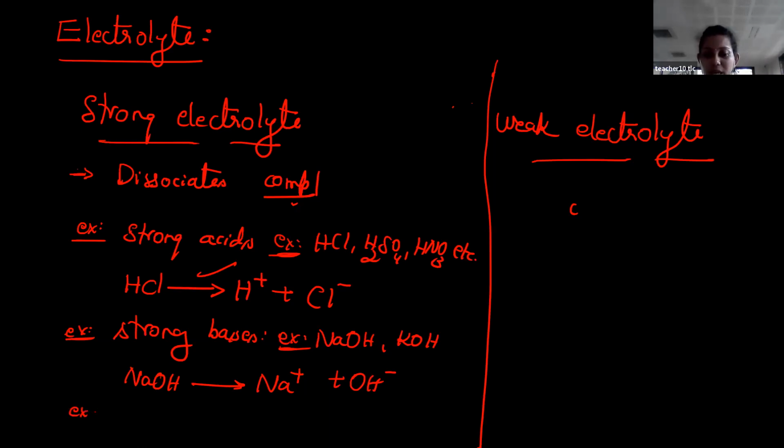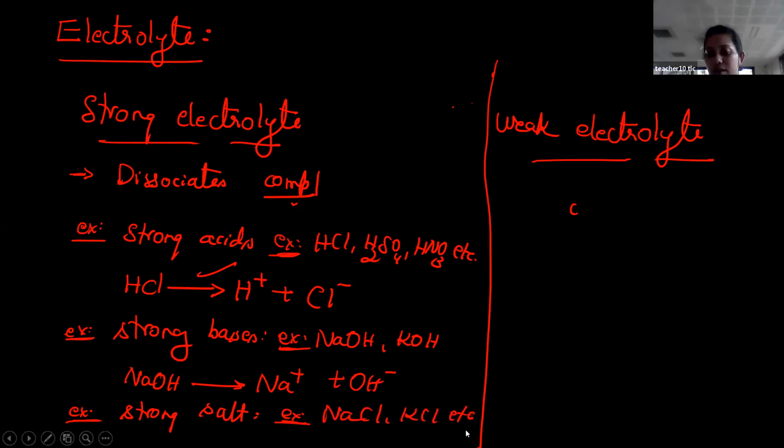Similarly, you can take a strong salt as an example, such as NaCl, KCl, etc. Take NaCl and dip two electrodes, and you get Na plus as well as Cl minus ion. This is in the case of strong electrolytes.